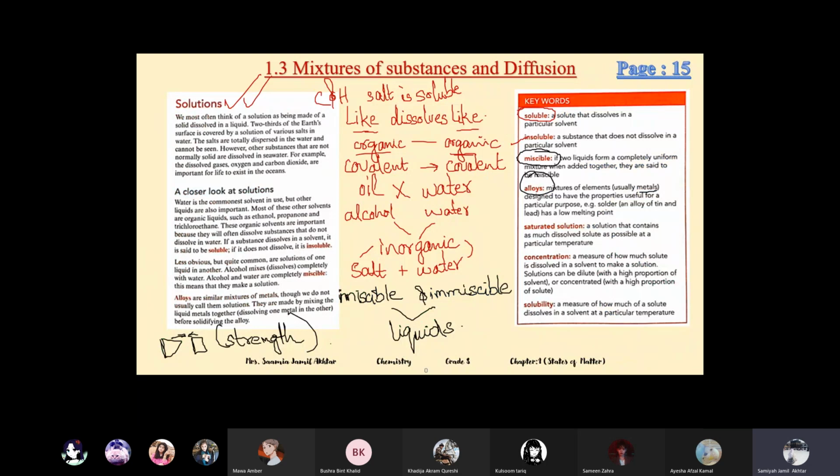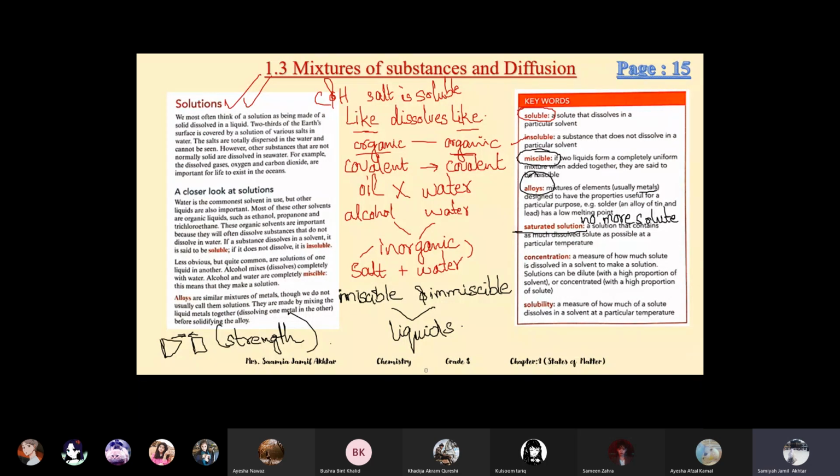Now there is a term, saturated solution. A solution that contains as much dissolved solute as possible at a particular temperature. In simple language, a saturated solution is one in which no more solute can be dissolved or added.